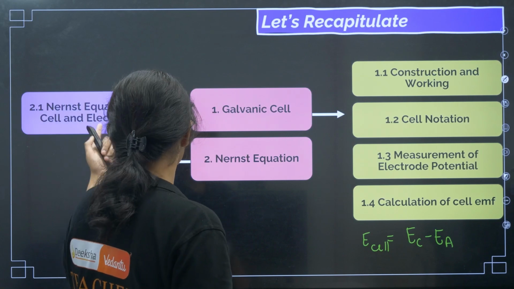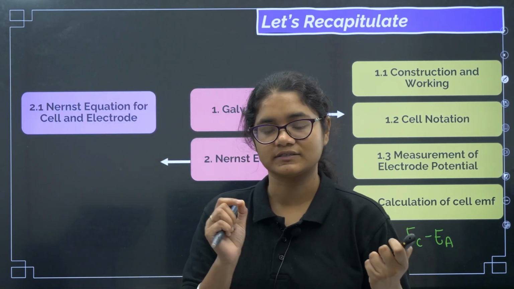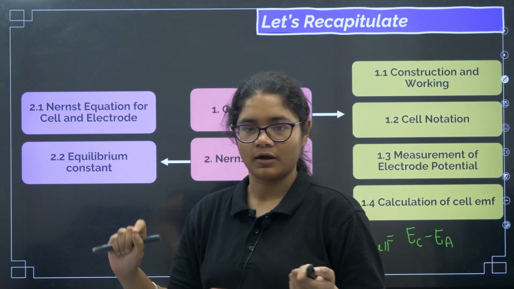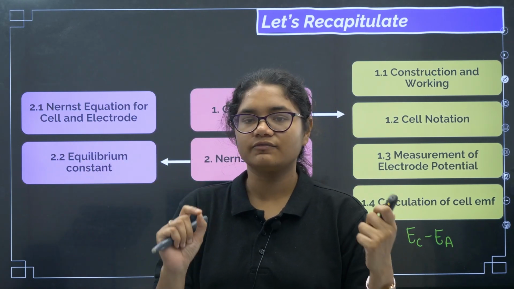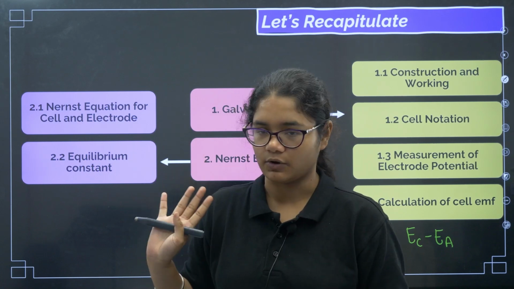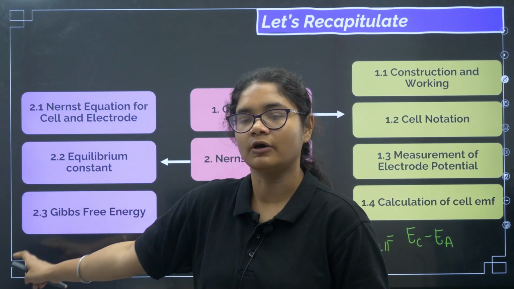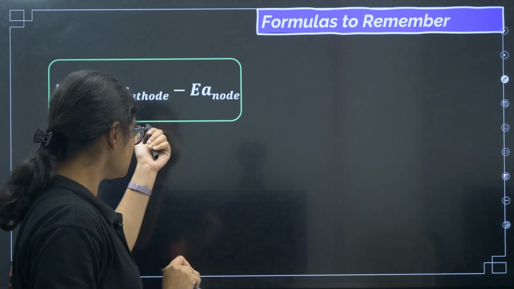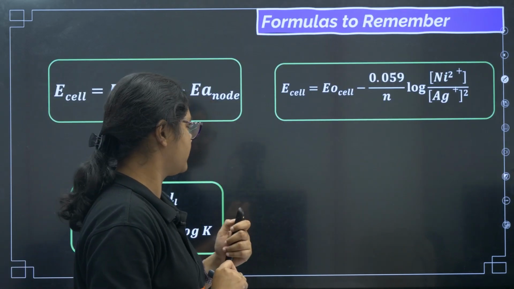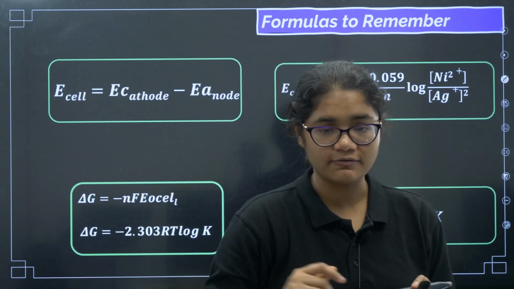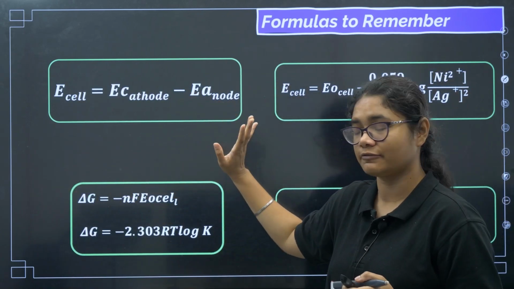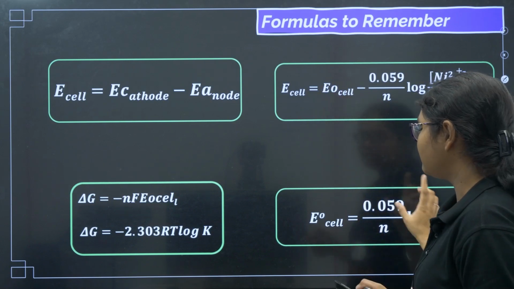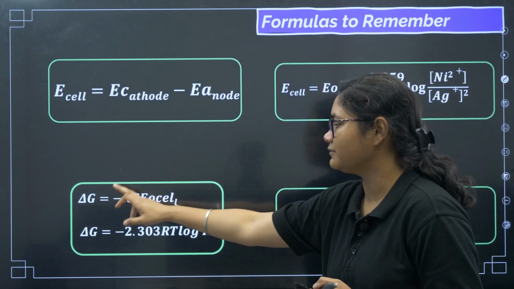Now coming to the Nernst equation, we studied the Nernst equation for a rod and the Nernst equation for a complete cell, and then we have the equilibrium constant, how to calculate at equilibrium. The E of the cell becomes 0, so for E naught of the cell we now got the equation, and we have also got the equation for Gibbs free energy. Okay, so now I'll give you the very important things, the formulas that you need to remember. This is the formula for E of the cell, E naught of cathode minus E naught of anode, then the Nernst equation, and then you have E naught of the cell when it is at equilibrium and the relation with delta G.